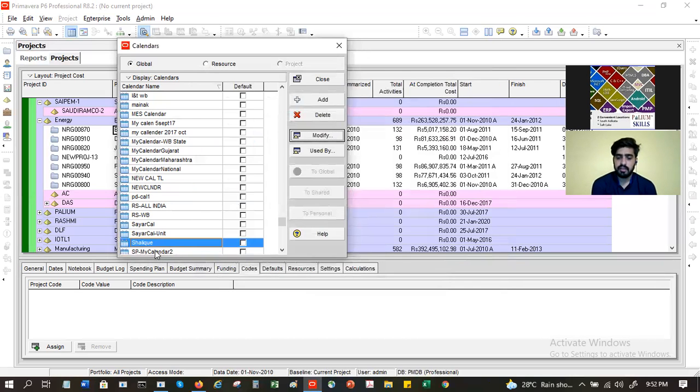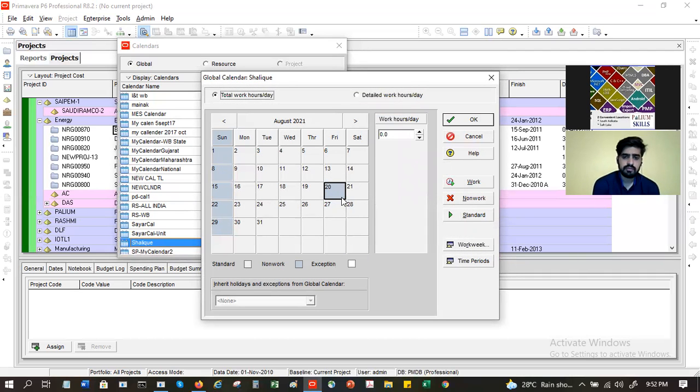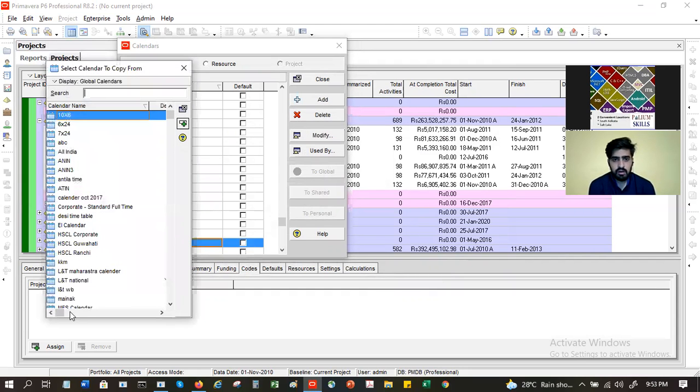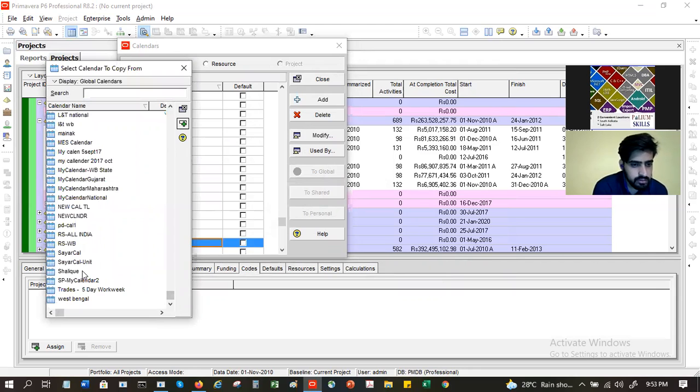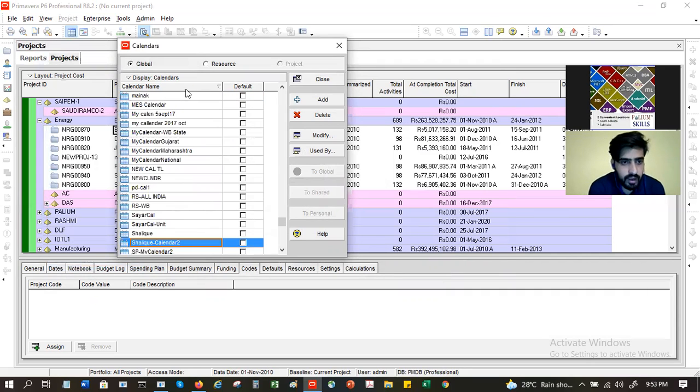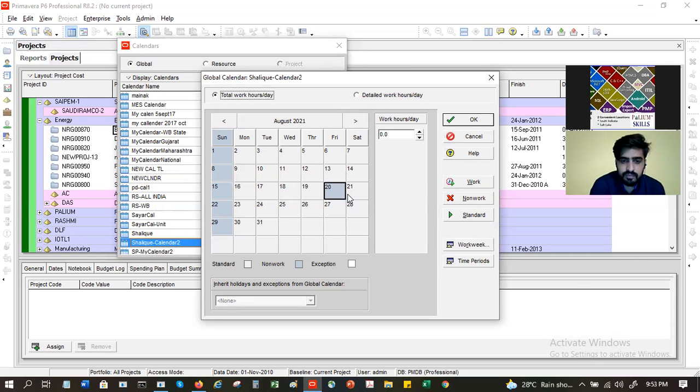Now see, I made some changes here, right? Now I go back and I made this a holiday. Now I want to make a copy of this calendar. So I will say add, click on Shalik, and say select. Let's say I want Shalik calendar 2. Now when I click on this and I click modify, this will come by default because I have copied it from there.